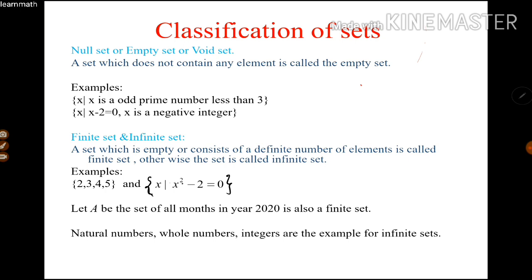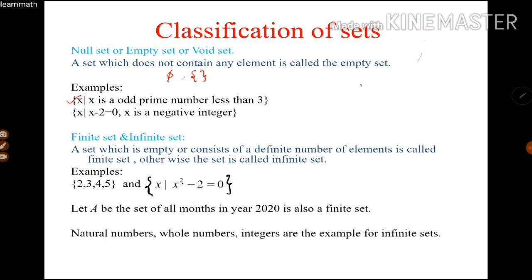It is denoted by phi or empty brackets. For example, the set of all elements x such that x is an odd prime number less than 3 is an empty set. Why? Because the only prime number less than 3 is 2, which is an even number, not an odd prime number. So there are no elements in this set.